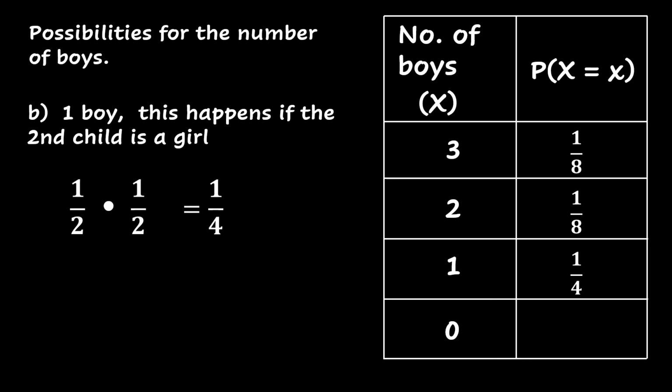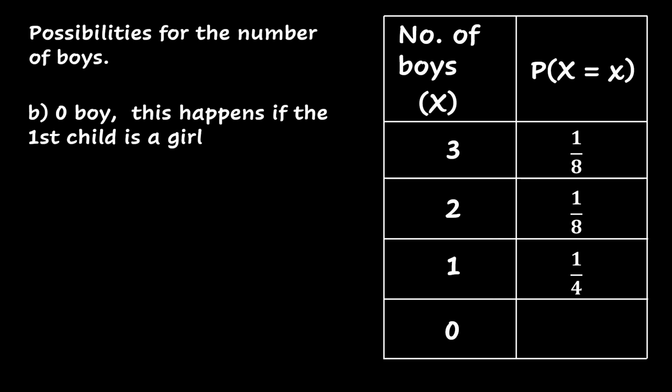Now let's look at the situation where we don't have a boy. And again, this will happen if the first baby right away is a girl. So the probability of having no boy is the same thing as the probability of having a girl as the first baby. The probability of having a girl as the first baby is exactly 1/2. Therefore, the probability of having 0 boys is 1/2. So this completes the probability model for the number of boys.